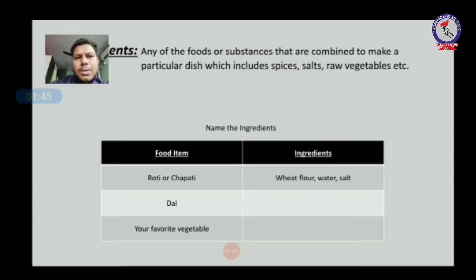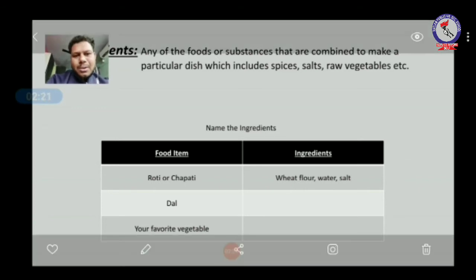So below there is a table given in which the food item is written and the ingredient is also written. So first is roti, as we all eat that. We know it is made of wheat flour, salt is added and water is also added to make the dough properly, and then we make chapatis. So second one is dal, it is pulse. You have to write the ingredients in your copy. And the third one is your favorite vegetable. Students, whatever vegetable you like, you can write the ingredients, what materials are used to cook that vegetable.